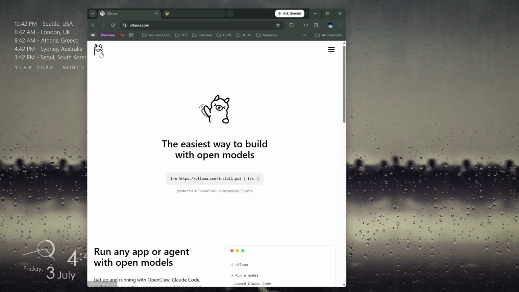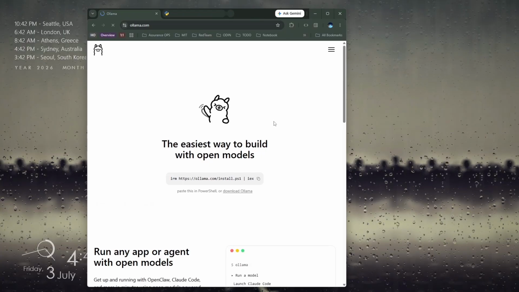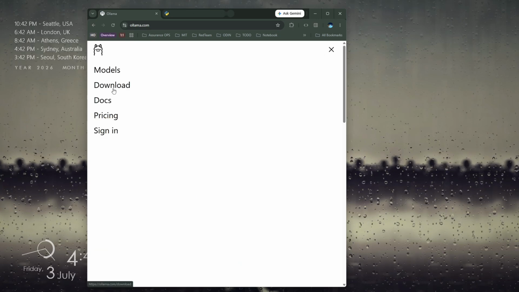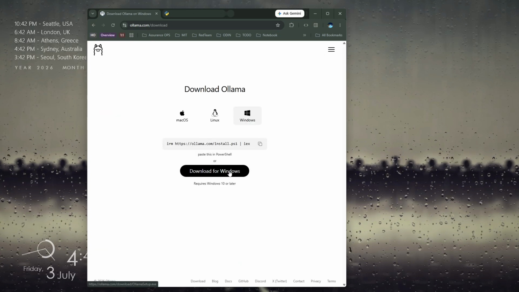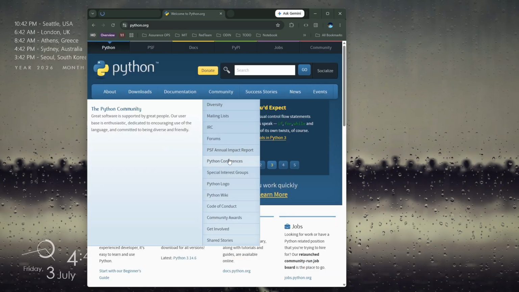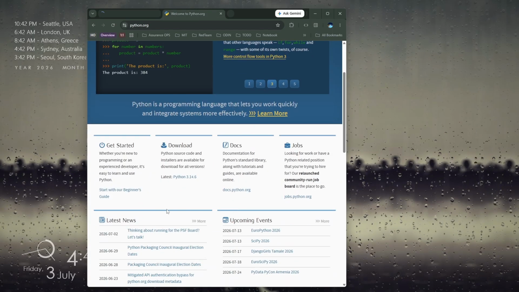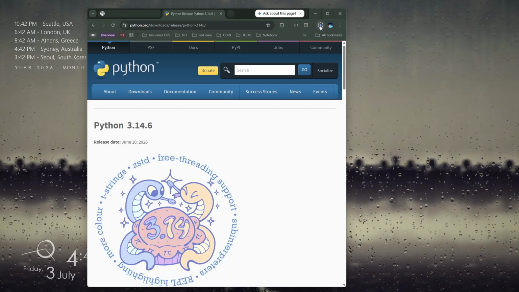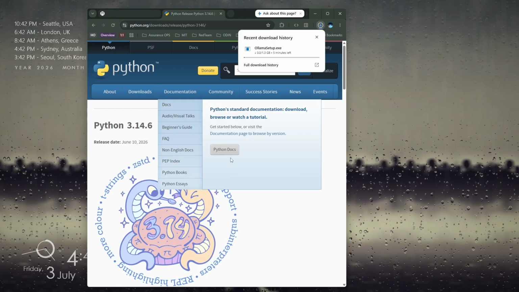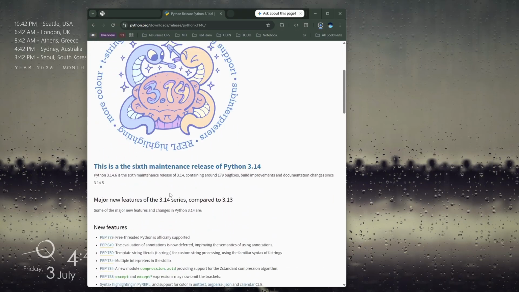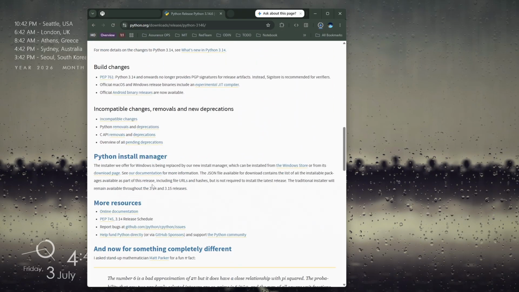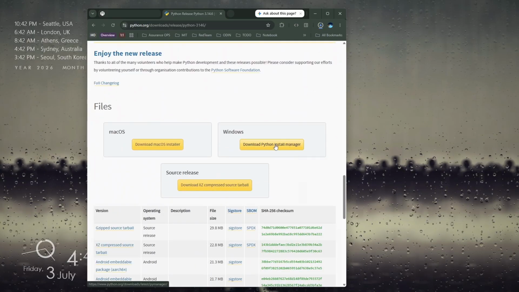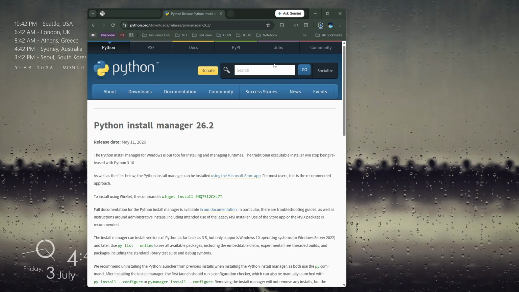So you need to go to Ollama to download the application. The stack that we're building is our models will be running in Ollama, and we'll also want Python. So we'll get the package from Python. So we have Ollama downloading, and then we want Python.